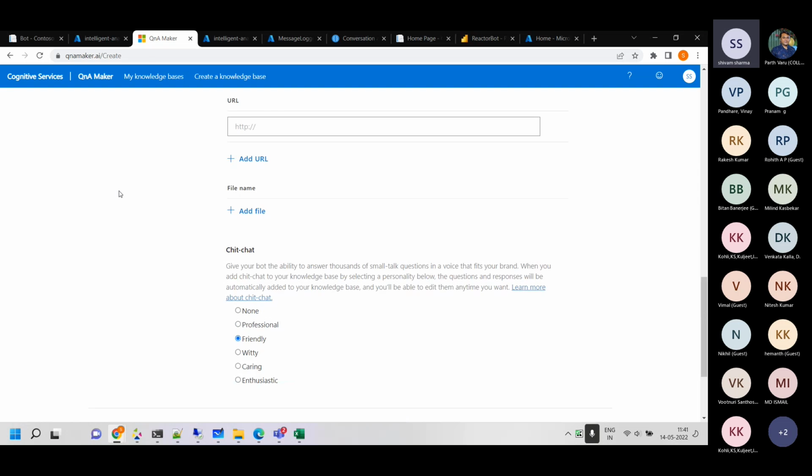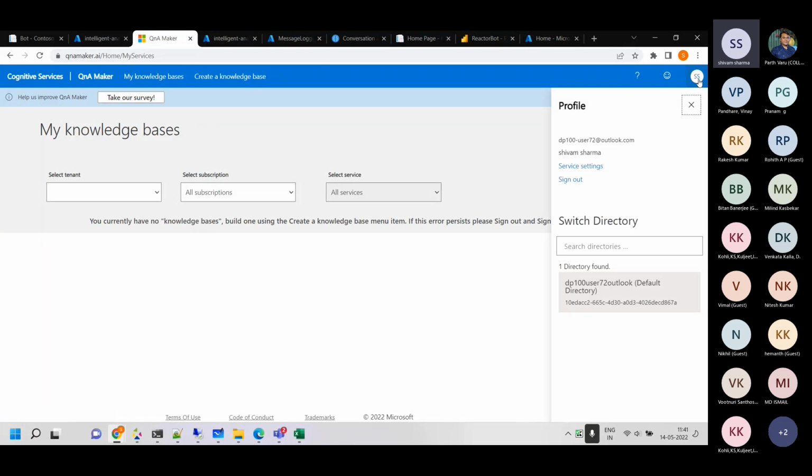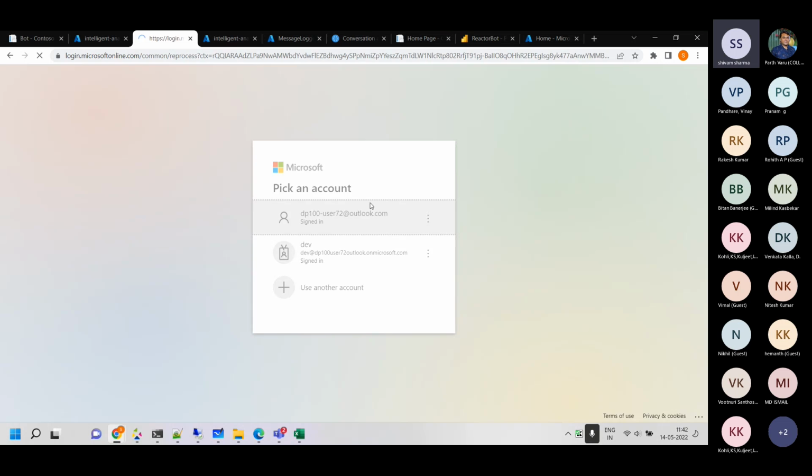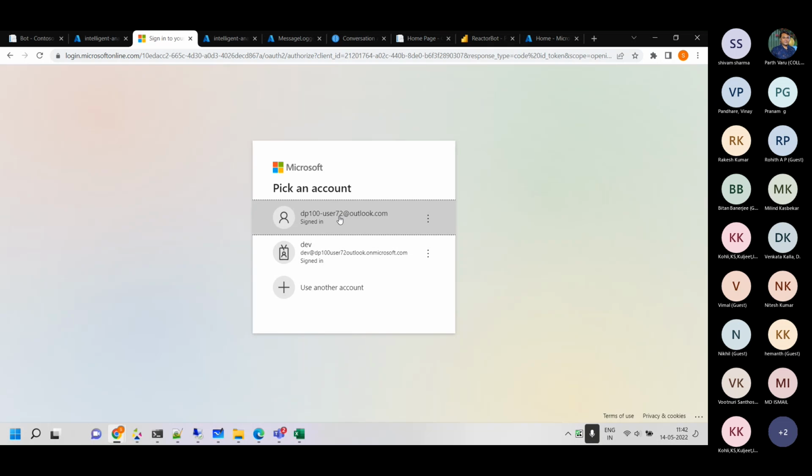And then create your knowledge base. Once you make it, it shows over here, and it doesn't show anything. So let me see why. Okay, these are my demo accounts. Doesn't matter right now. After demos, they won't be there.